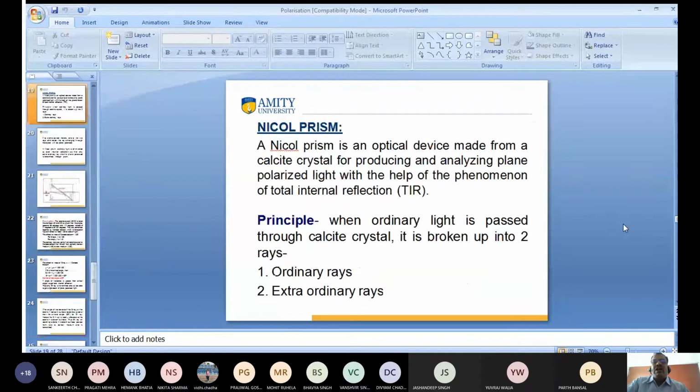So again I want to talk about the Nicol prism. What is a Nicol prism? A Nicol prism is an optical device which is used for producing and analyzing plane polarized light. This is known as the Nicol prism. This is very important. This question must be asked in examination. This is the full question to ask.